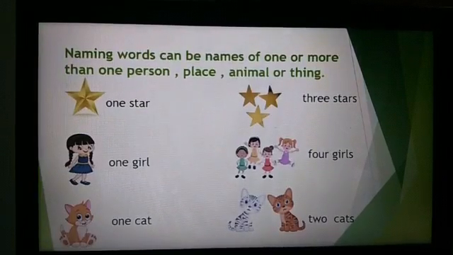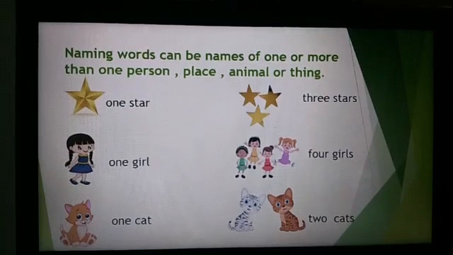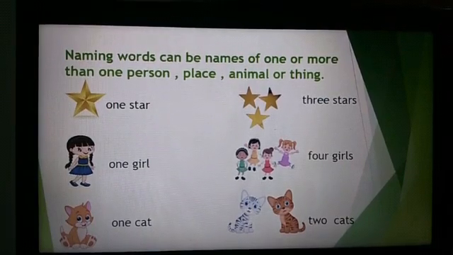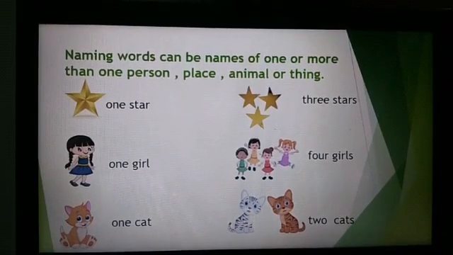Let's start. Naming words can be names of one or more than one person, place, animal or thing. We have already studied that naming words are known as nouns. So, a noun can be the name of any one or more than one person, place, animal or thing.